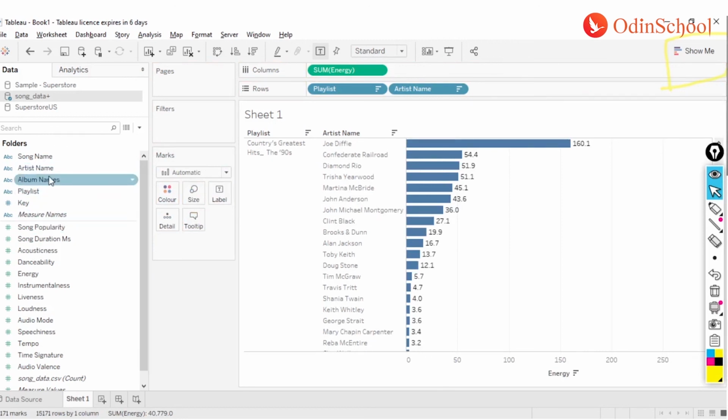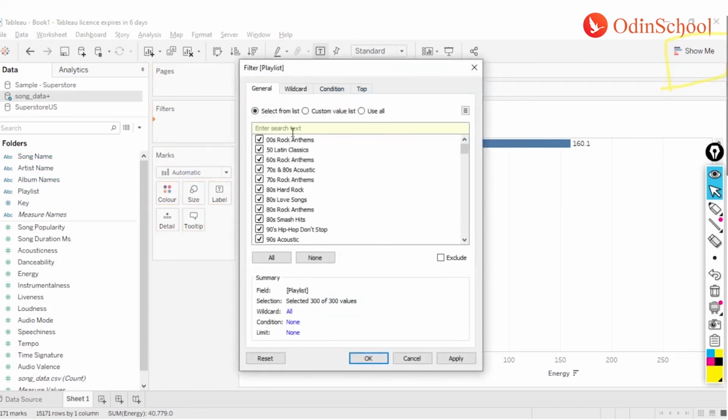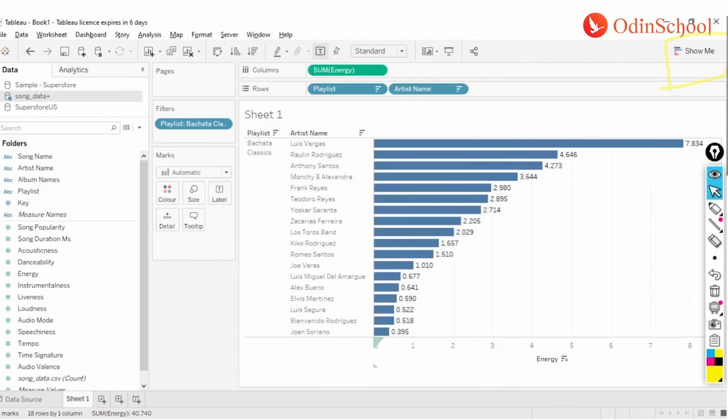What I can do is take this playlist and drag it into this filter pane over here, and I will have the list once again listed over here, from where I can just say none and scroll down, or I can also search for bachata here, click on bachata, and say apply and OK, right?